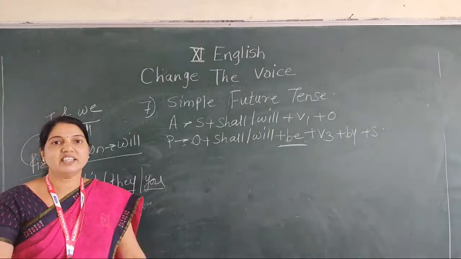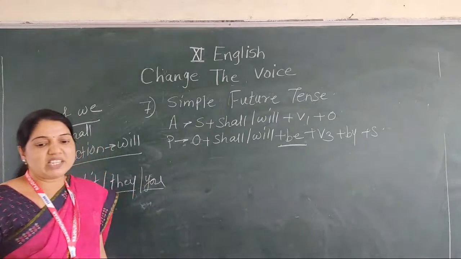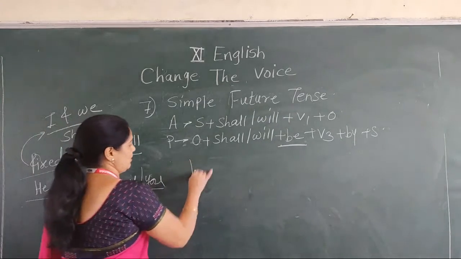Now let's see the examples. First example: we shall ask them about this picture.